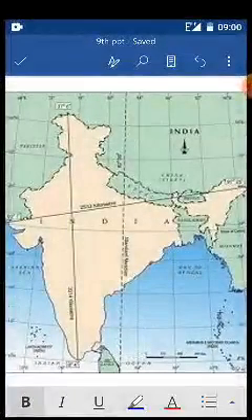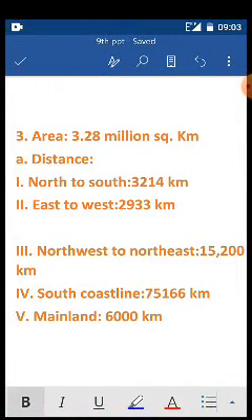Now if you look at this map, if you divide India into two equal parts, north and south, you see most of the northern part of India is a green color, and the southern part of India is mostly a blue color, right? Blue indicates the water body. According to that, the northern part of India is mostly a land area, and the southern part of India is mostly a coastal area. Coastal means it is surrounded by the water body.